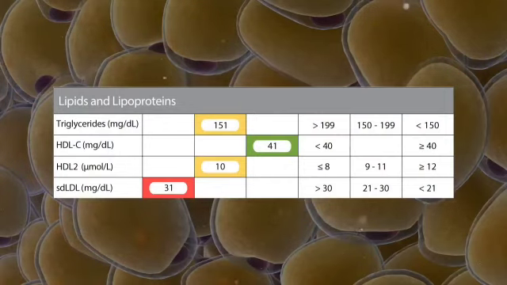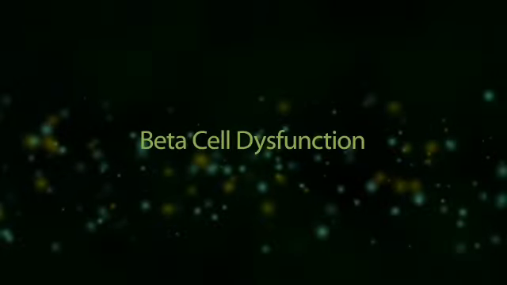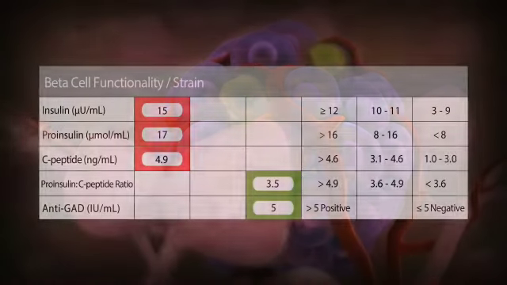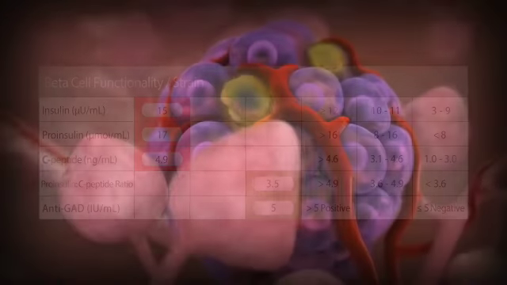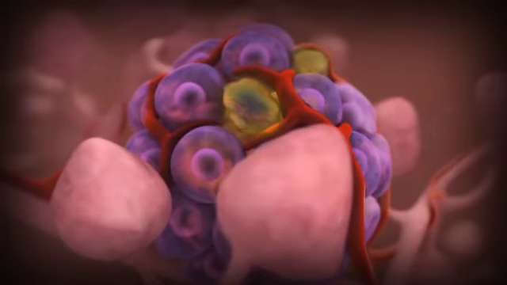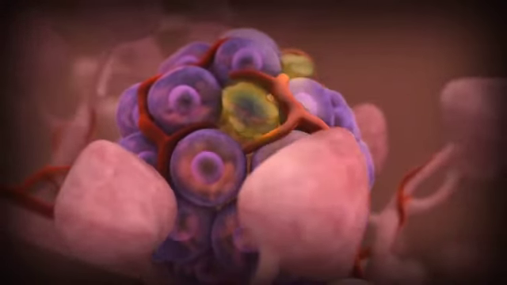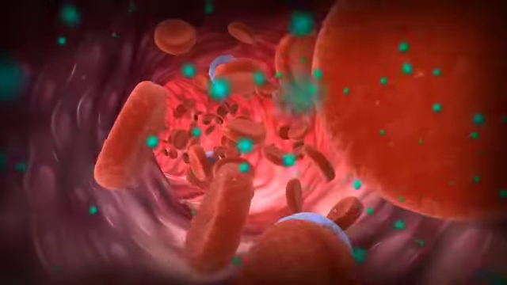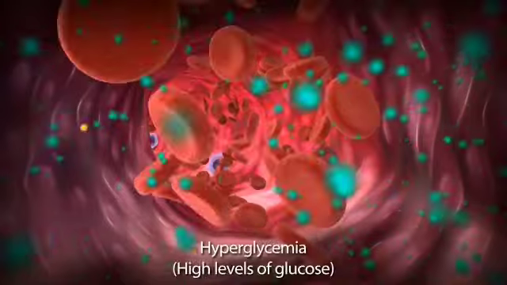After a while, the pancreas will become overworked and the special beta cells that produce insulin will begin to die. Some tests will measure how well your beta cells function and if they are showing strain. Beta cell dysfunction means that your body can no longer make enough insulin to help your cells take up glucose for energy, and high levels of glucose will remain in your blood, a condition called hyperglycemia.